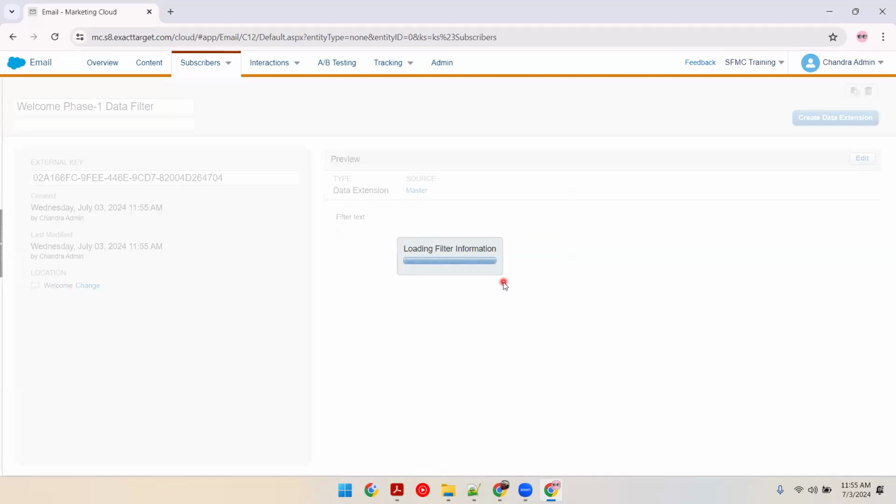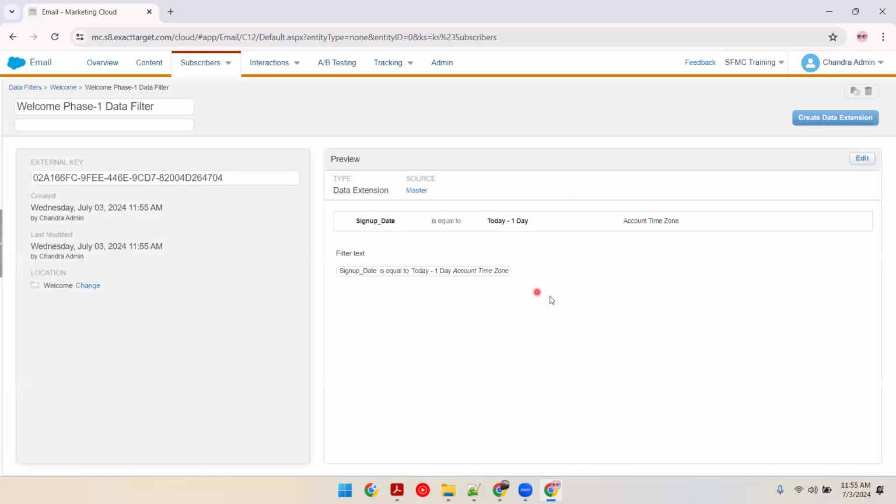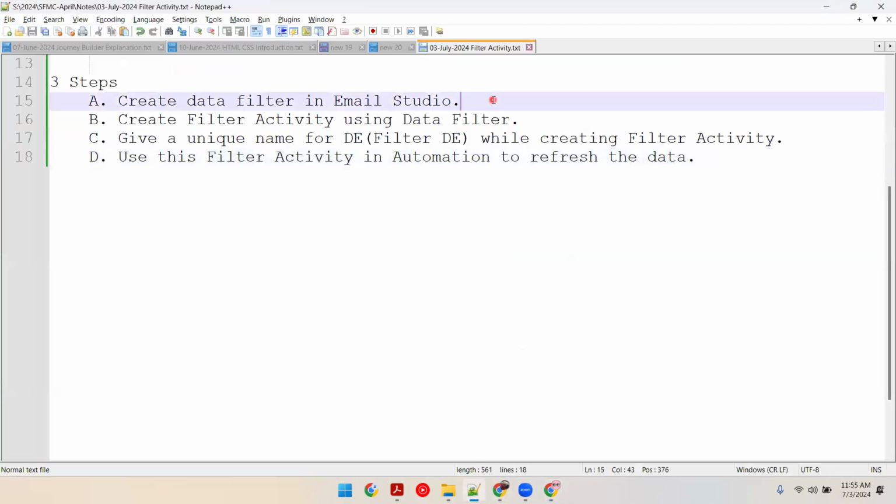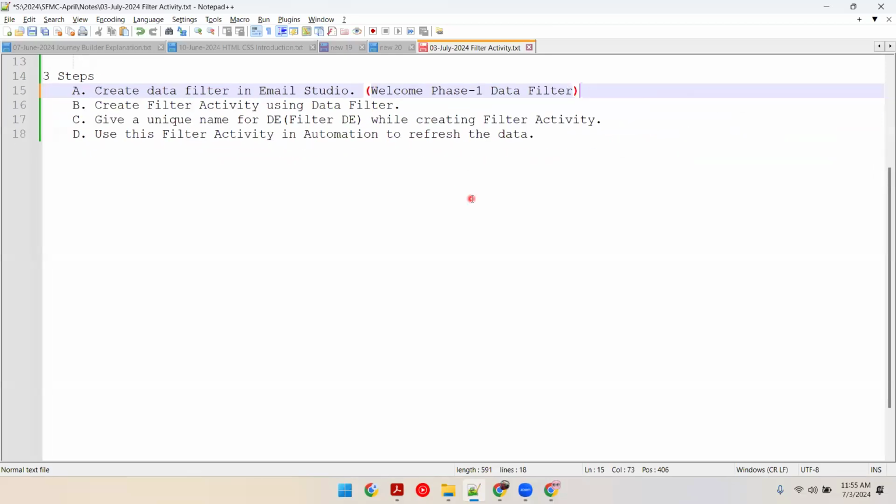So this will be our automation, which will be ending. So welcome phase one. So this is data filter. So data filter name, let me name it. It is welcome phase one data. This is step one. You have to do this. Step one. Step two, you have to create a filter activity in Automation Studio.